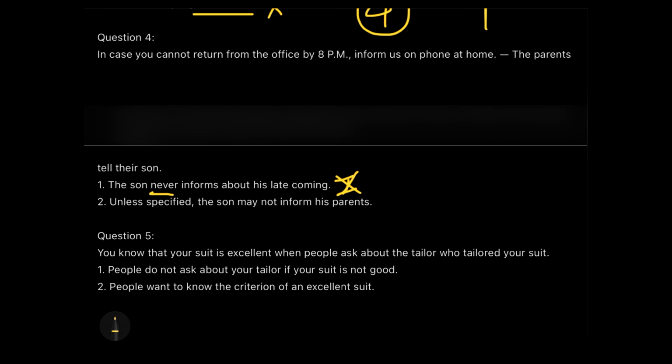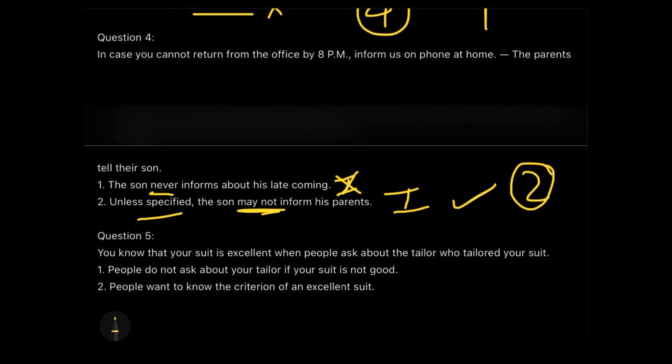And the second assumption says unless specified. See, that's why they are specifying, right? In the statement they are actually specifying their son to inform them if he is late. So unless specified, the son may not inform his parents. So there is a possibility, there's a probability. And this sounds good and correct to me, that the second assumption would be the implicit one, because it might be the reason that they are trying to mention this to him beforehand, like in case you might forget, so I'm informing you beforehand, just inform us if you are getting late. So that's an easy one.